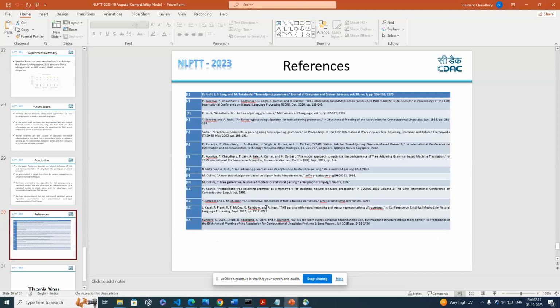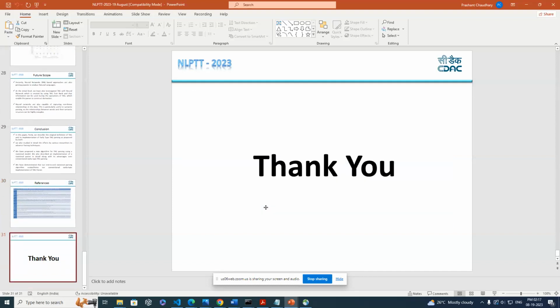The fundamental algorithm is based on Arvind Joshi. Our earlier work also influenced this research, and Sarkar's research on tree adjoining grammar applications and statistical parsing was very useful to us in defining our model and all this processing. So we are very thankful to them, and thank you very much.